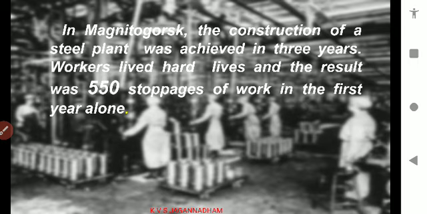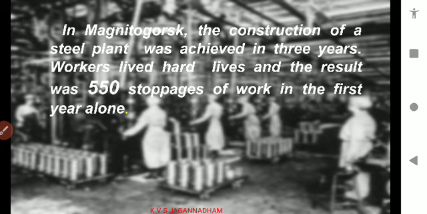Most of these industries were established under the control of the government. Magnitogorsk is the name of a city in the north side of Russia. The construction of a steel plant was achieved in 3 years. Within the period of 3 years, they were able to establish a steel plant. Workers lived hard lives, and the result was 550 stoppages of work in the first year alone. So there were so many accidents.